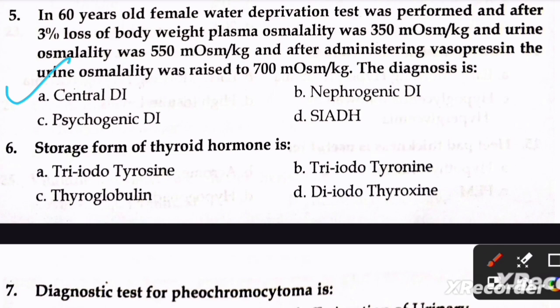Next question is, storage form of the thyroid hormone is A, triiodothyronine, B, thyroxine, C, thyroglobulin, and D, diiodothyrosine. The right option is C, thyroglobulin.